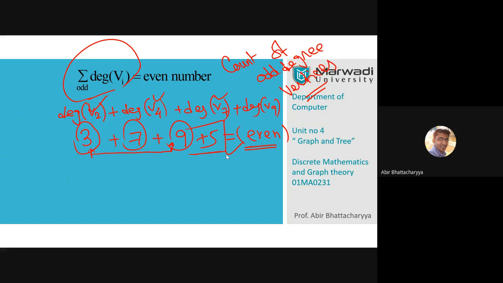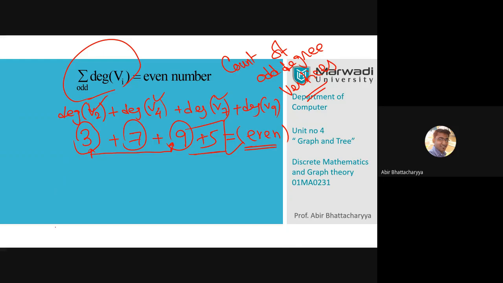Okay, that means we have to add odd degree vertices how many times? Even times. We have to add odd degree vertices how many times? Even times. That implies that the count of odd degree vertices is an even number. What that implies? The count of odd degree vertices is an even number.